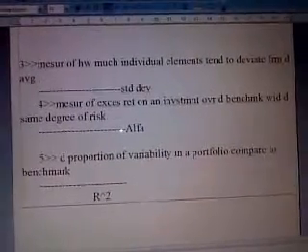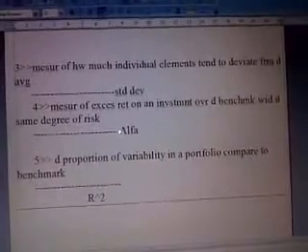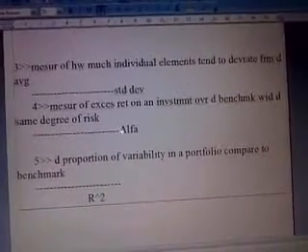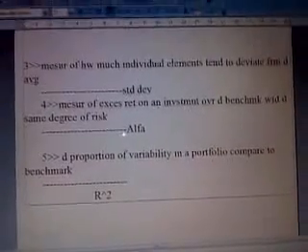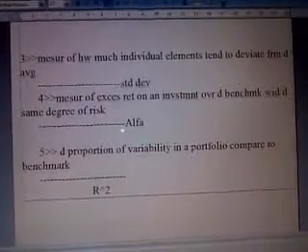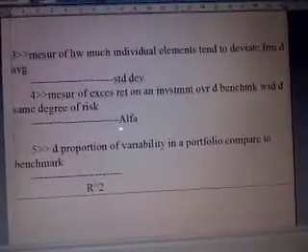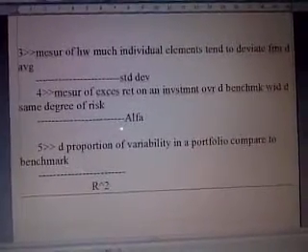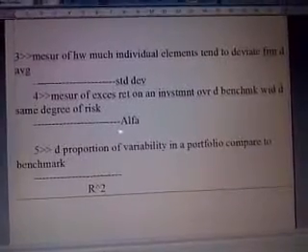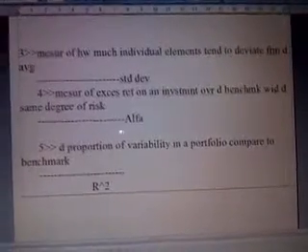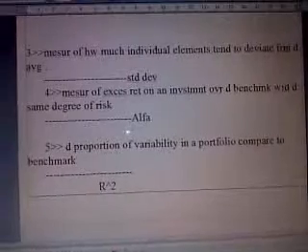Third, the measure of how much individual elements tend to deviate from the average is standard deviation. The measure of excess return on investment over the benchmark with the same degree of risk is alpha. The proportion of variability in a portfolio compared to the benchmark is R square.